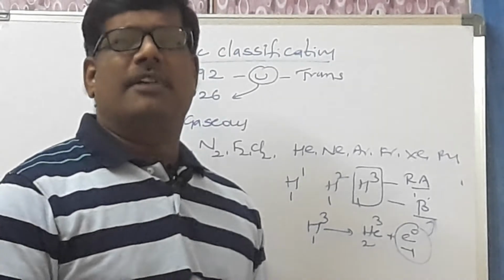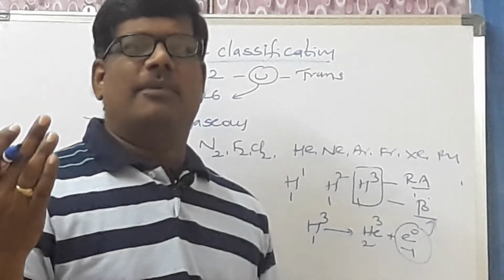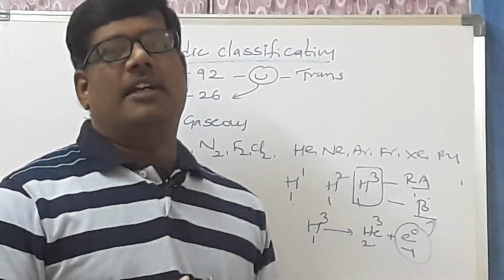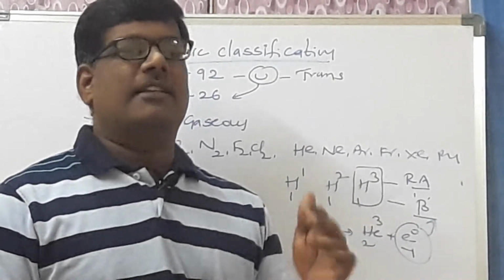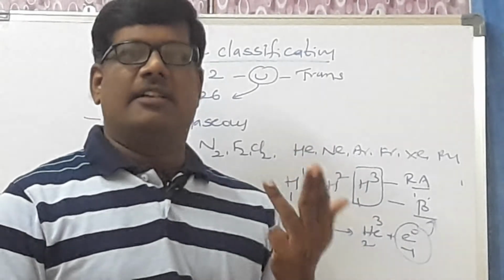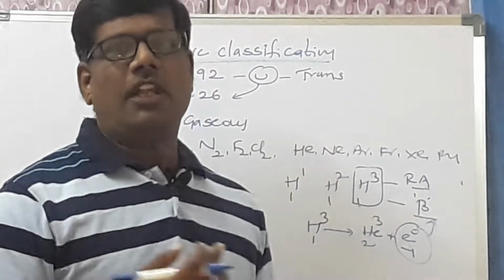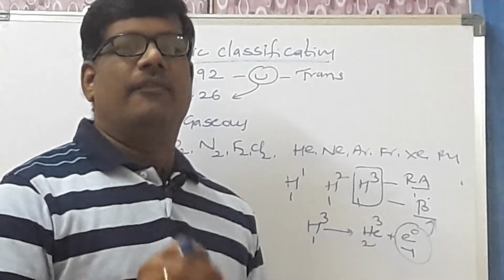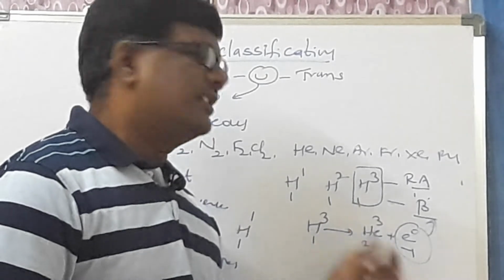Beta particle is nothing but a negative particle. Just like electron, proton and neutron in the atom, in radioactive disintegration you will get alpha, beta and gamma. Alpha is positive, beta is negative, gamma is a neutral particle. So here tritium is the lightest radioactive element which emits the beta particle. So this is the equation.